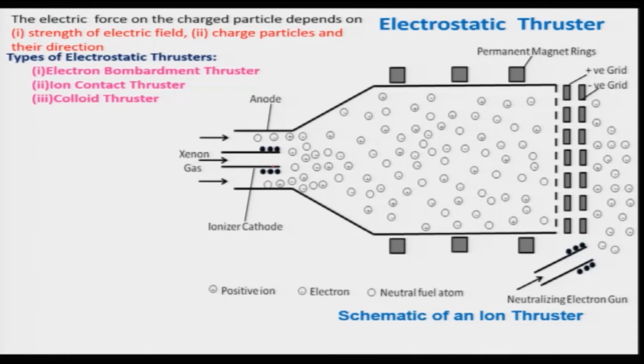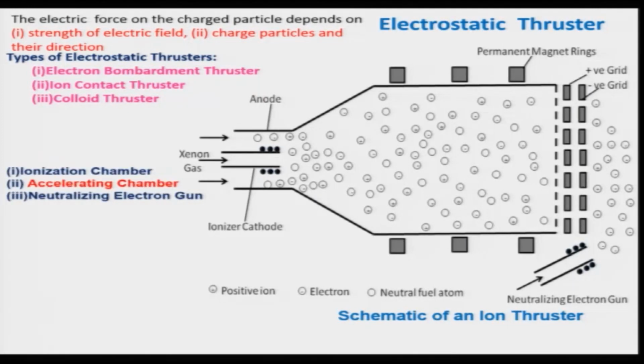One is your ionization chamber, this portion is your ionization chamber, there will be accelerating chamber, this portion will be accelerating chamber. And this is basically ionizer, and this is your neutralizing electron gun.